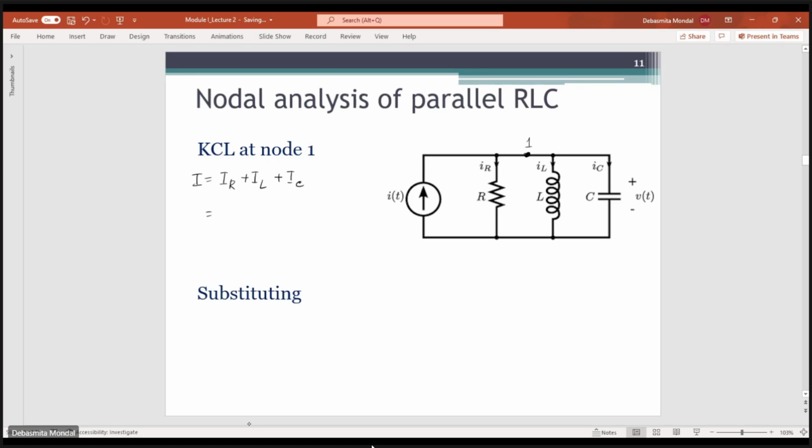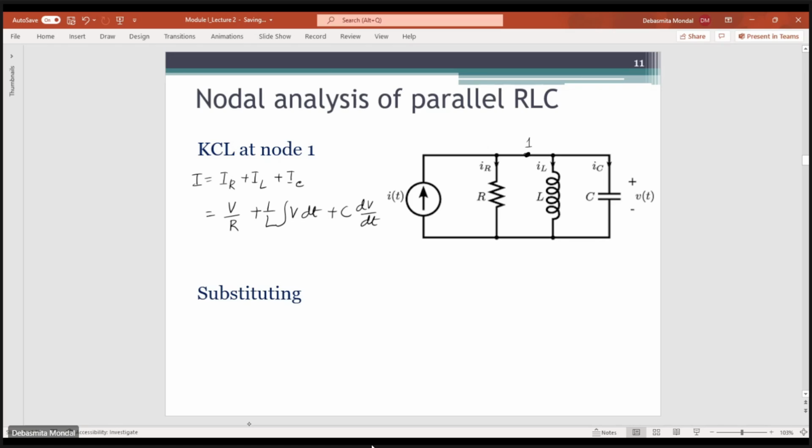And if the voltage between the two points is V, you can write this as V by R plus 1 by L integral V dt plus C dV by dt.